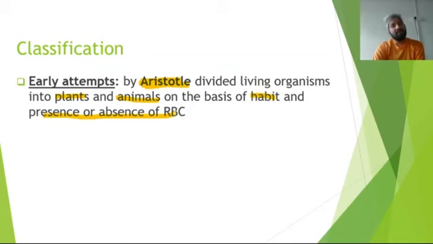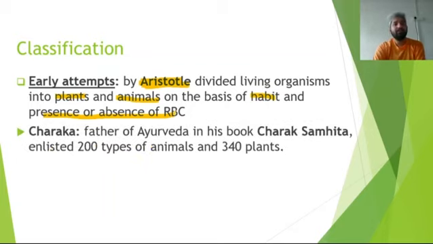Anaima and enaima, the organisms were divided. In anaima, the RBC was absent. In enaima, the RBCs were present. Okay? Now Charaka is called the father of Ayurveda. Charaka, in his book Charaka Samhita, has enlisted 200 types of animals and 340 types of plants.